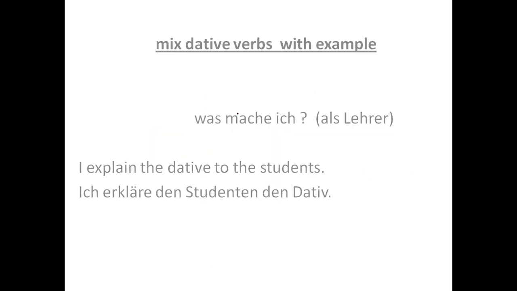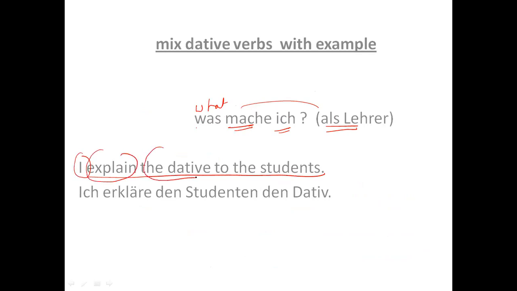So here now let's talk about me, like what I am doing. Was mache ich als Lehrer, as a teacher? So what I am doing as a teacher, I am explaining the dative to the students. So I explain the dative to the students.